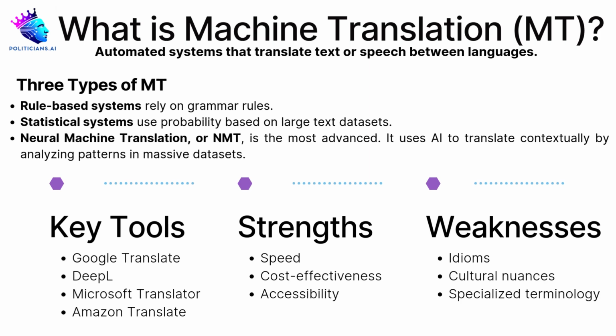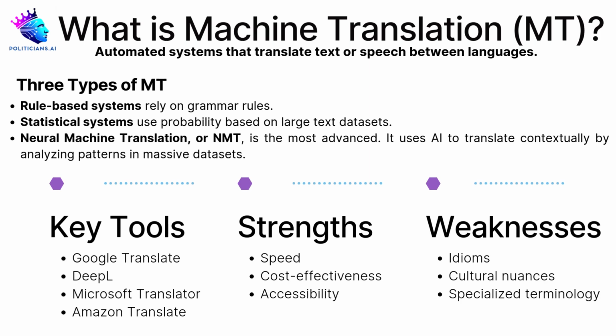Basics of machine translation. First, let's understand how MT works. There are three main types. Rule-based systems rely on grammatical rules and dictionaries. For example, if you input "I go to school," the system uses predefined rules to map grammar and vocabulary to another language. However, these systems struggle with complex or colloquial phrases.